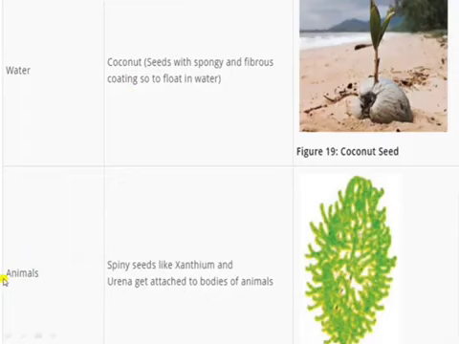Next is dispersal by animals. Like in xanthium, the seeds are spiny with hooks by which they get attached to the fur of animals and get carried to distant, different places. That's why they are dispersed. This is how seed dispersal occurs in xanthium.